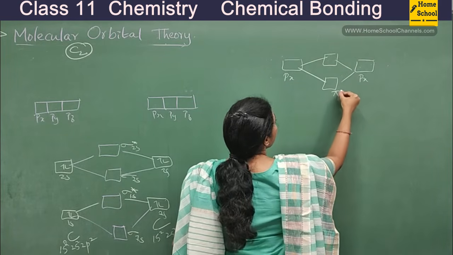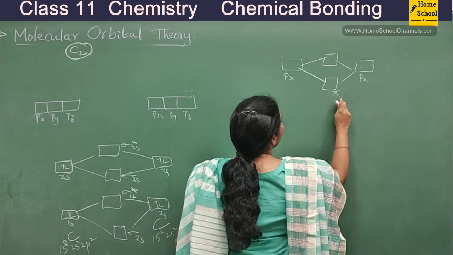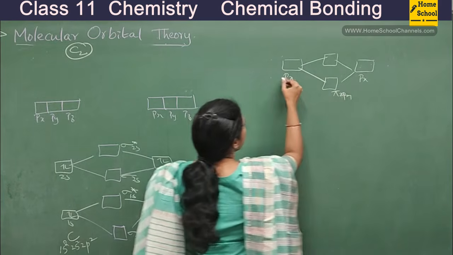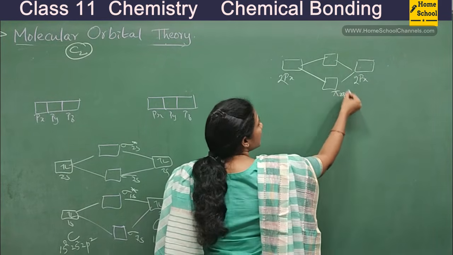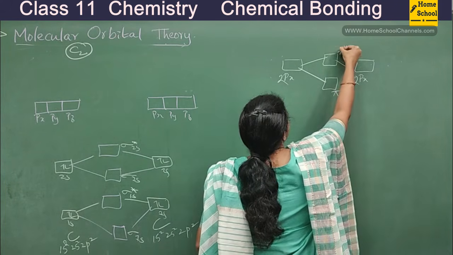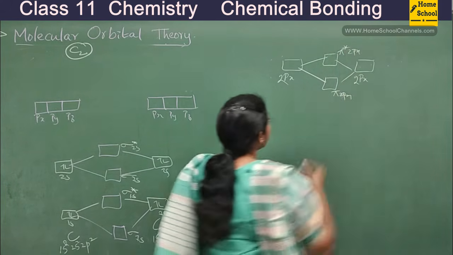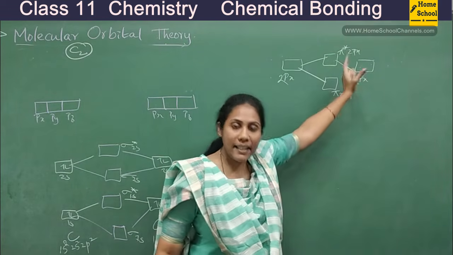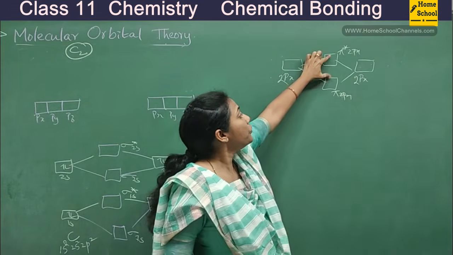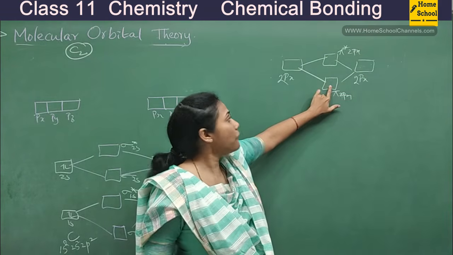We call them as pi 2px and pi star 2px. 2px when combined with 2px of another atom, two new molecular orbitals are formed.